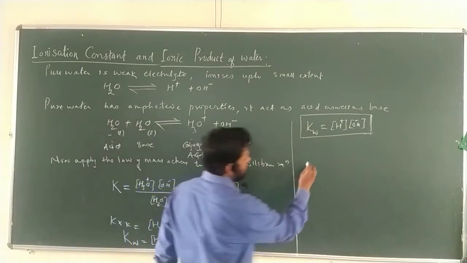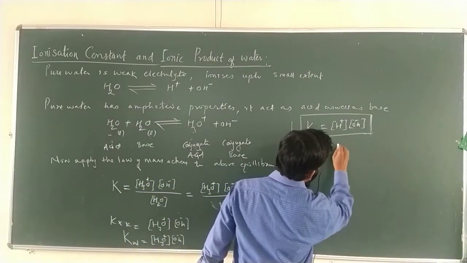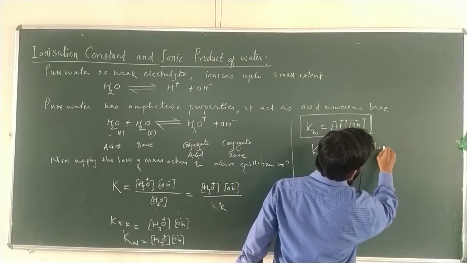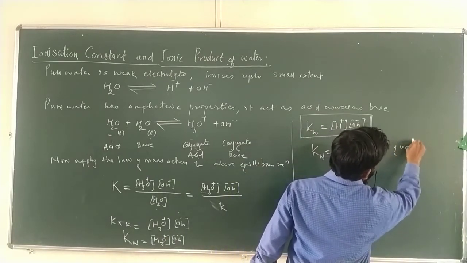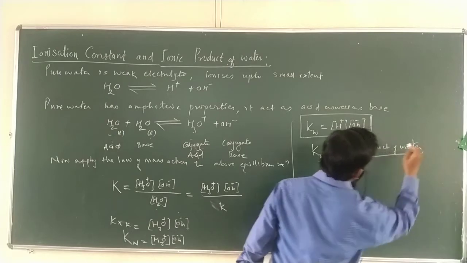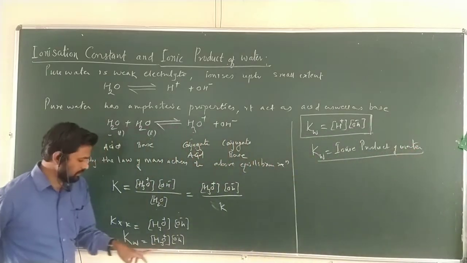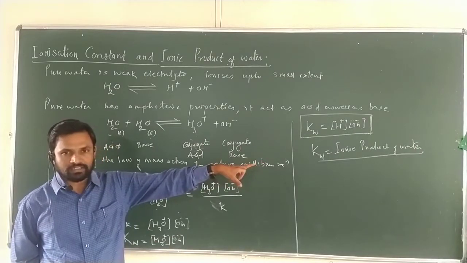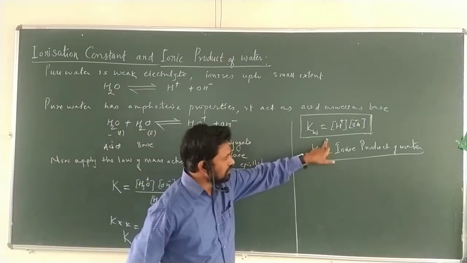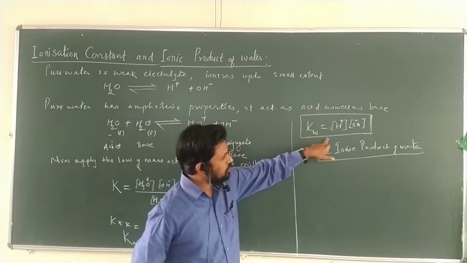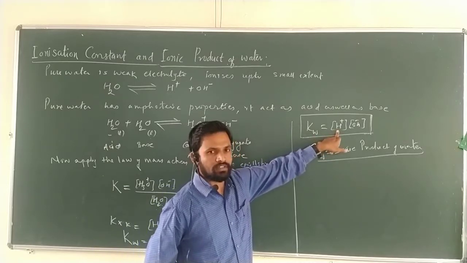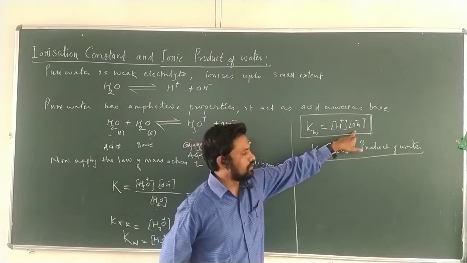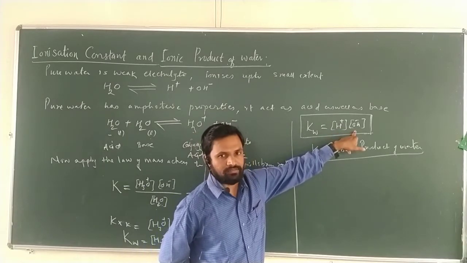Kw is nothing but the ionic product of water. What is the ionic product of water? The ionic product of water is the multiplication of the molar concentration of hydrogen ion and the molar concentration of hydroxyl ion.